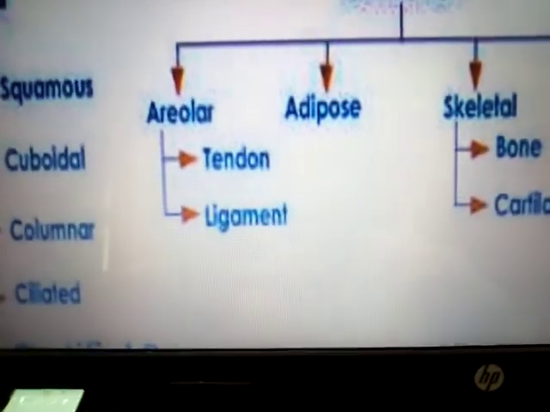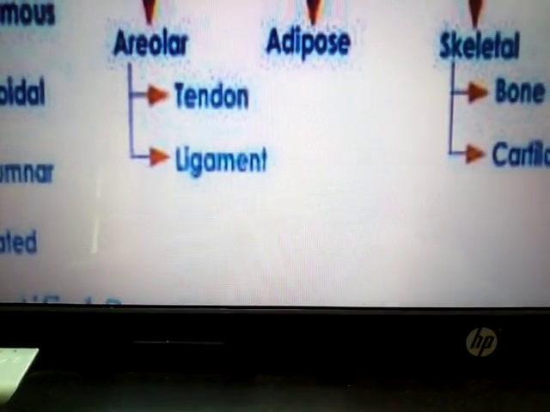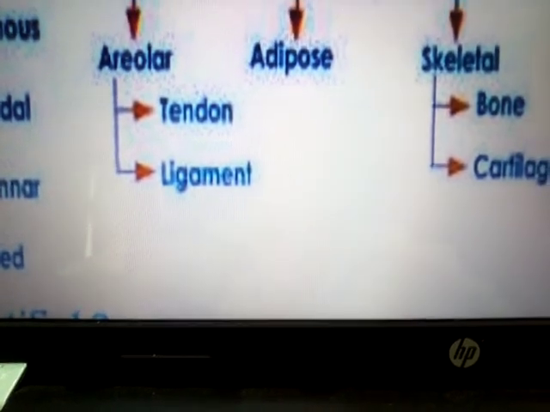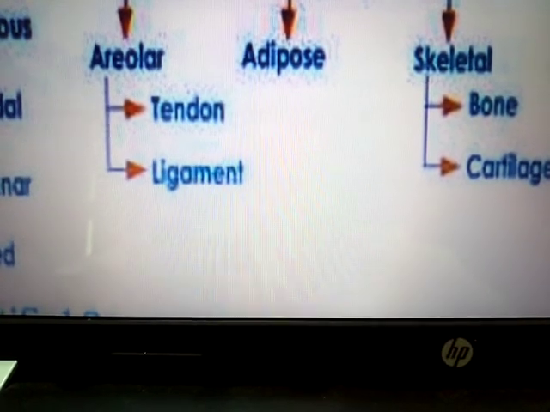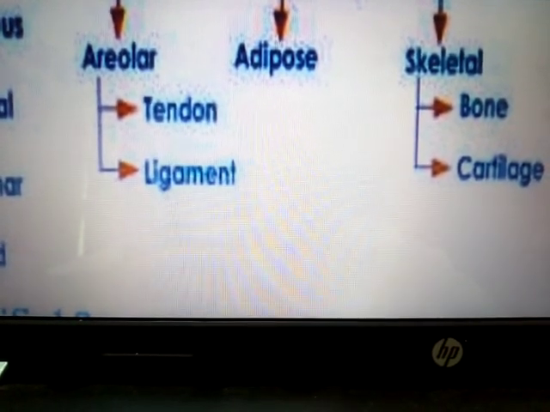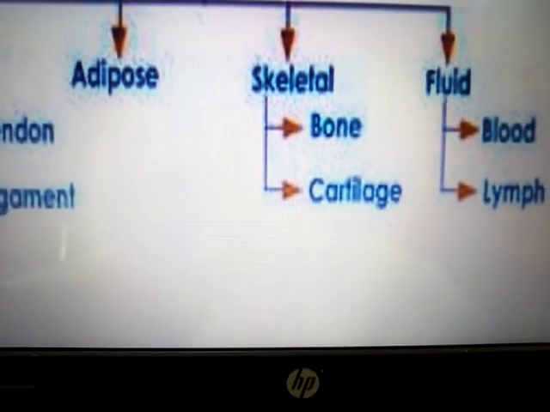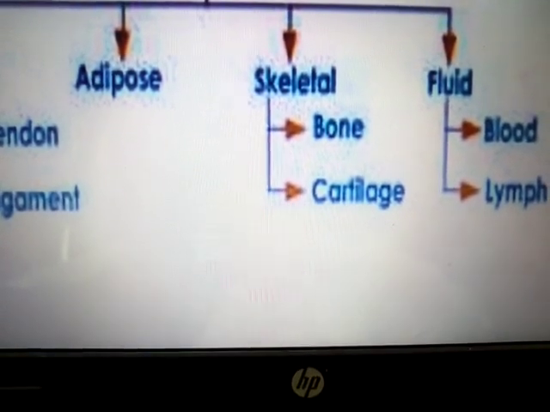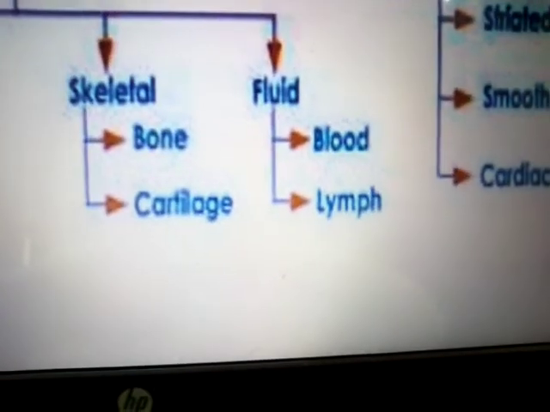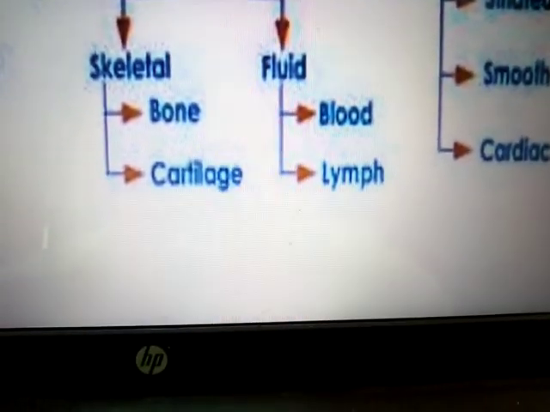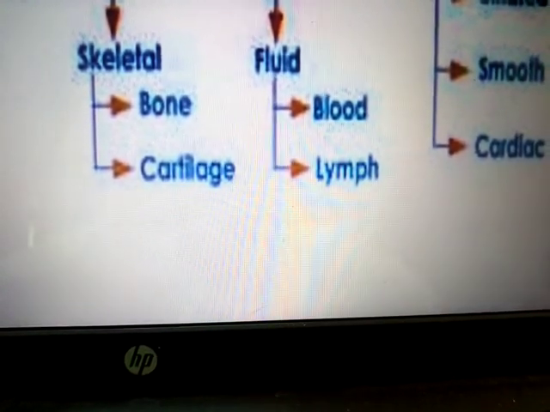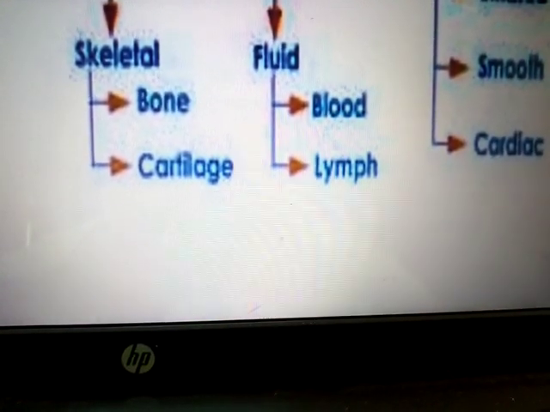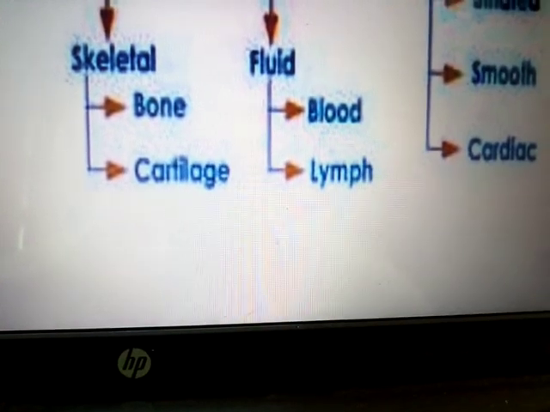In the areolar connective tissue you will find the tendon and ligaments. Adipose connective tissue is also present in our skin, below the skin, in the form of fat. In the skeletal connective tissue, there is bone and cartilage, which is the framework of our body. And in the fluid connective tissue, you find blood and lymph, which circulates and gives protection to our body from different infections and transports materials.